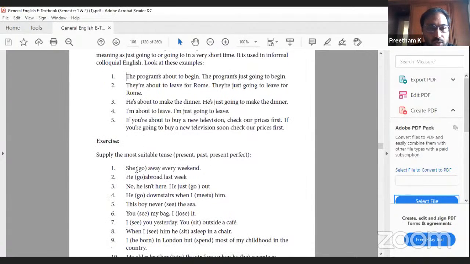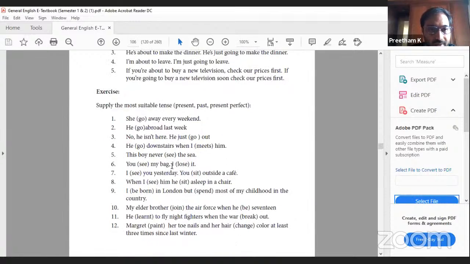Here in this exercise, you have to supply the most suitable tense. Which tense goes well, you have to identify. She dash away every weekend. Which form are you going to use? She goes away, because you're talking about future tense. If the same question had been asked in past tense, you would have said she went away or she used to go away. Now she is not going. But since we are talking about the future.